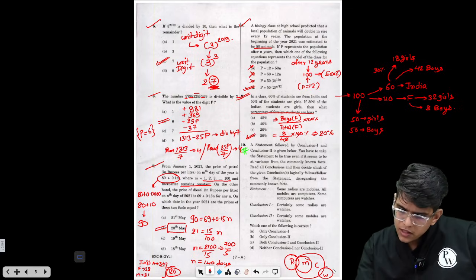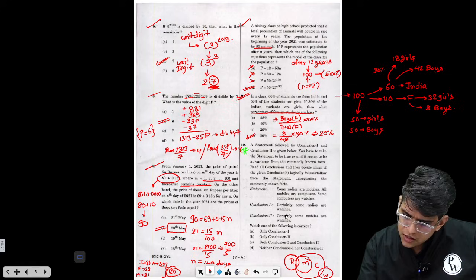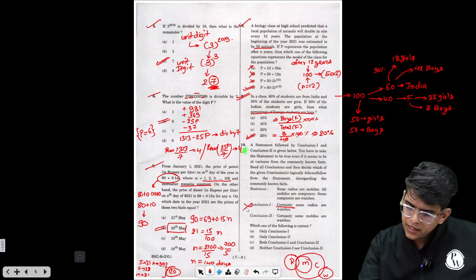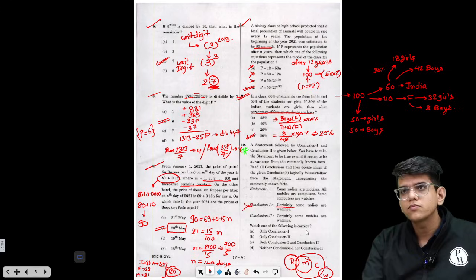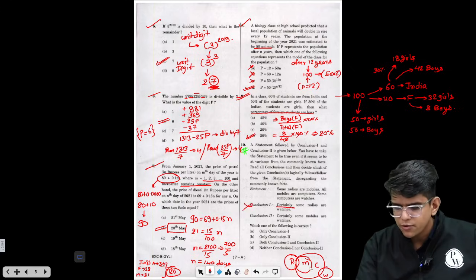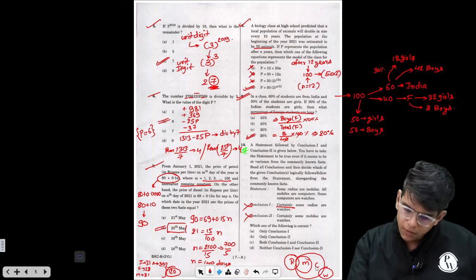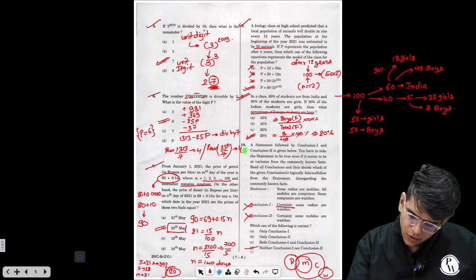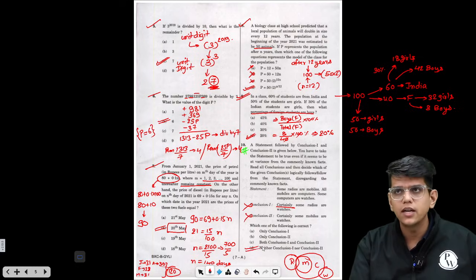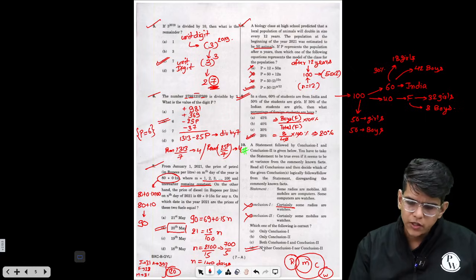What is the conclusion? Certainly some radios are watches. Radios are here, watches are here. There is no intersection. Certainly, we can't say. This conclusion is wrong. Certainly some mobiles are watches. Here also, some mobiles are watches. No, right? You can't conclude any of the two. From this Venn diagram only, neither conclusion 1 nor conclusion 2 is correct. So we have solved all the questions up to question number 10.